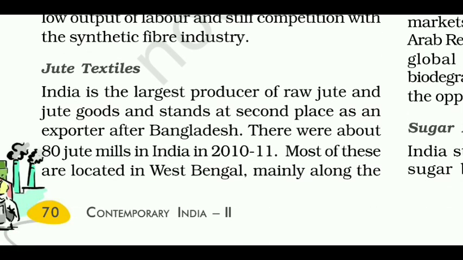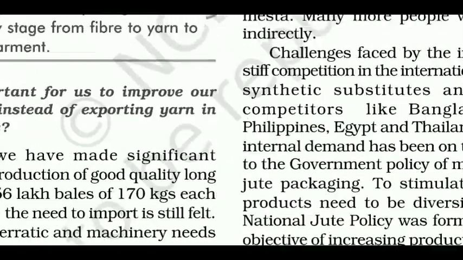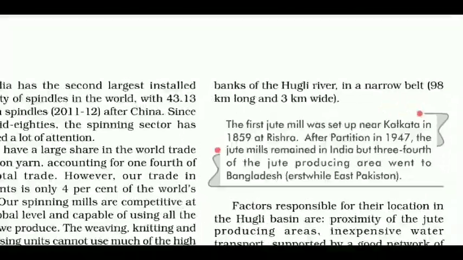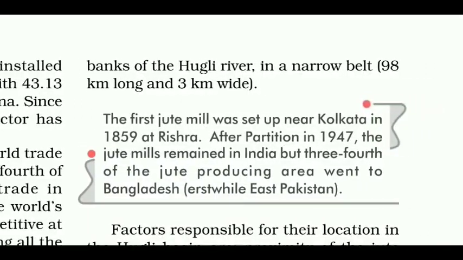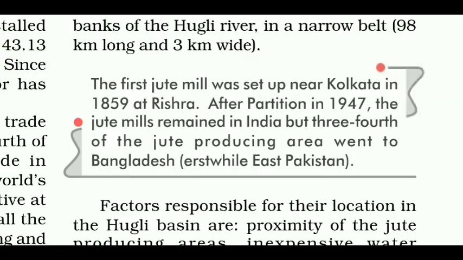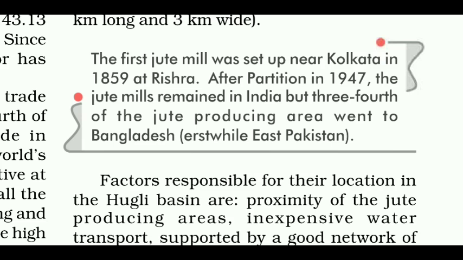Next, we have jute textiles. India is the largest producer of raw jute and jute goods and stands at second place as an exporter after Bangladesh. There were about 80 jute mills in India in 2010-11. Most of these are located in West Bengal, mainly along the banks of the Hooghly River in a narrow belt 98 km long and 3 km wide. The first jute mill was set up near Kolkata in 1859 at Rishra.